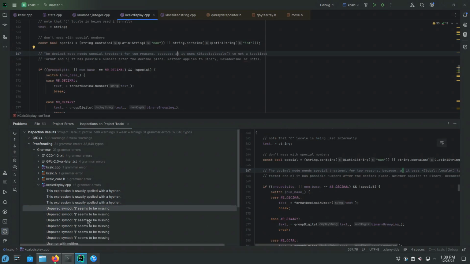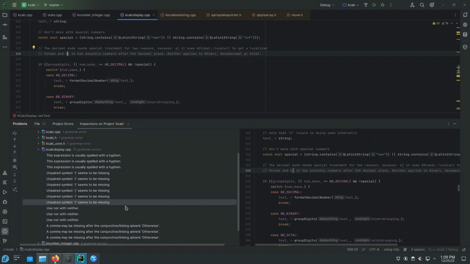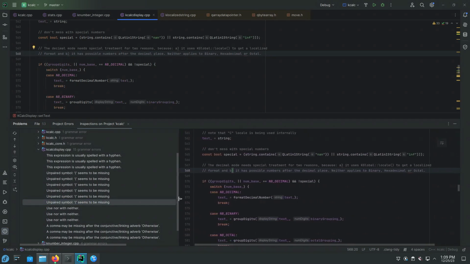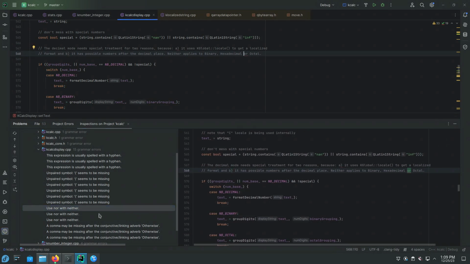A and B. So this is not actually opening a parenthesis. It's having bullet points. Okay, neither applies to binary, hexadecimal, nor octal. Yeah, why not?